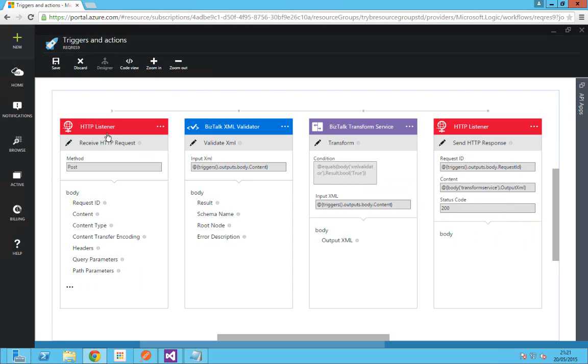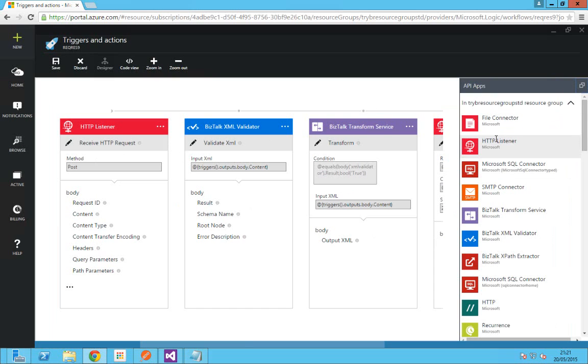Now we have an HTTP listener which receives the posted message. Here I will be validating the received message against the configured schema. If it is valid, based on this condition, apply this transformation service. The output will be given as a response to the HTTP listener. As I've shown, yes, this is the happy scenario. The posted message is valid, so I will apply the transformation and respond back. If it is an invalid case, I'll have to send an invalid message.